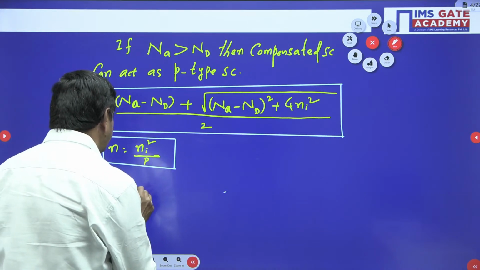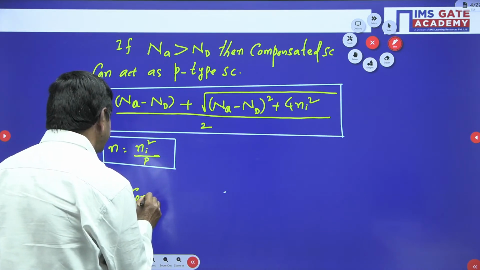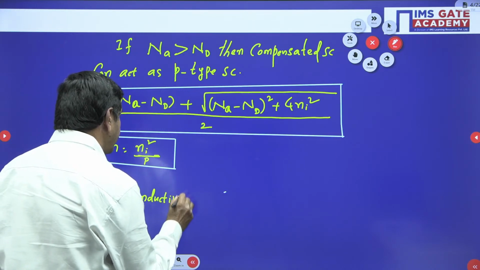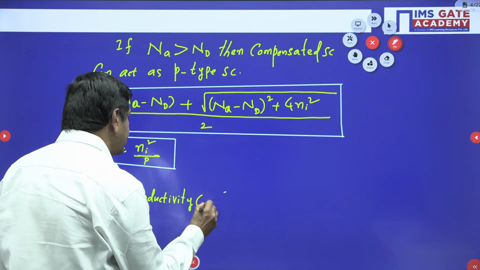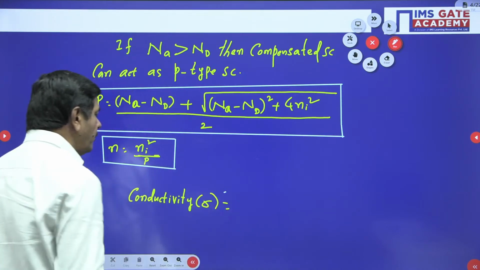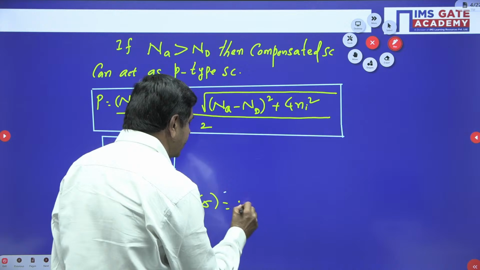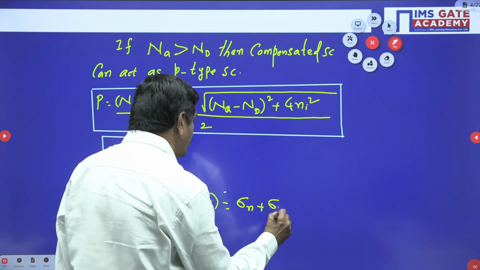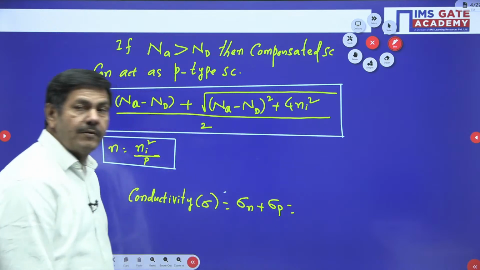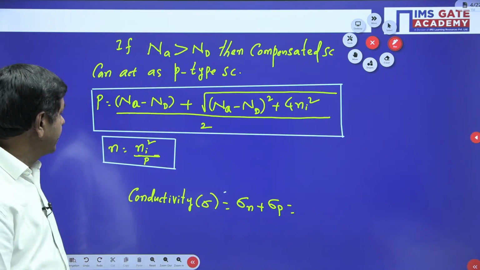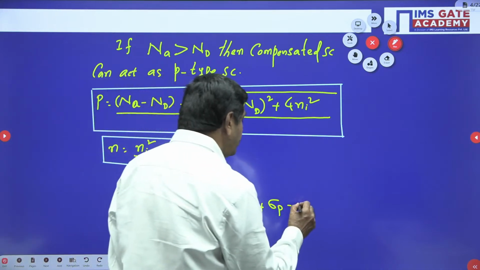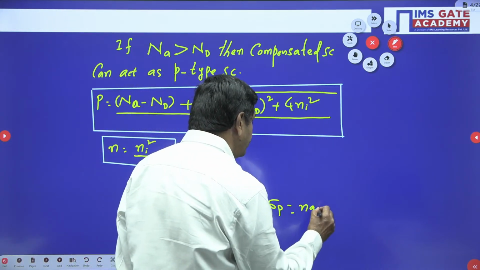What about the conductivity? Conductivity is nothing but sigma. You know very well, total conductivity is nothing but the conductivity due to electrons plus conductivity due to holes. This formula we must use. Sigma n I can get from the minority carriers: n into q into mu n.